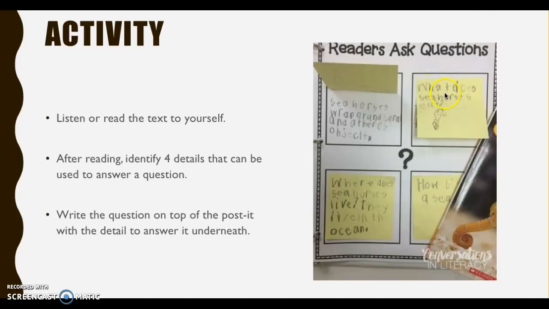So let's look at this one. It says, what do seahorses eat? Notice the question is on the post-it. If I lift this post-it up, hopefully it would have the detail from the text that tells me what do seahorses eat, okay? So the question goes on the top of the post-it and the detail to answer the question should go underneath, kind of like a little flip book, okay?